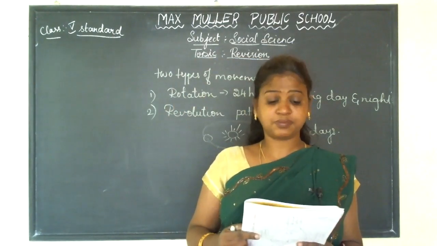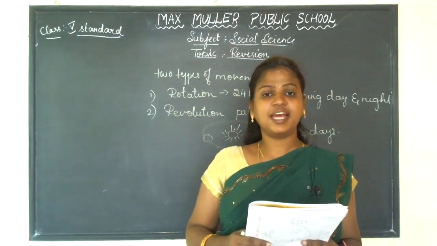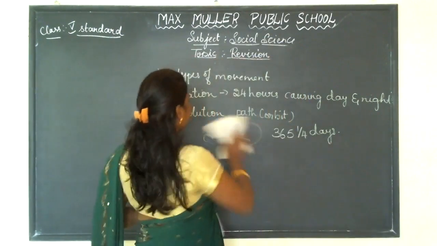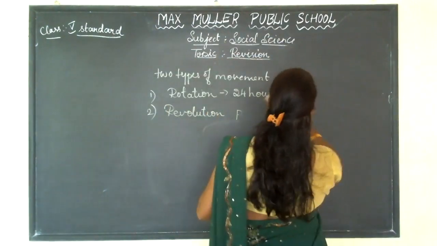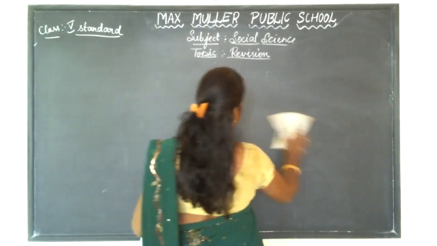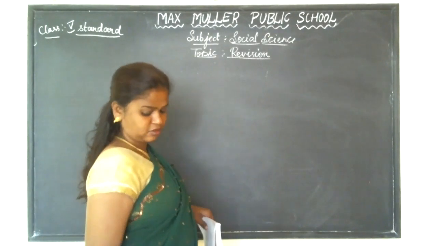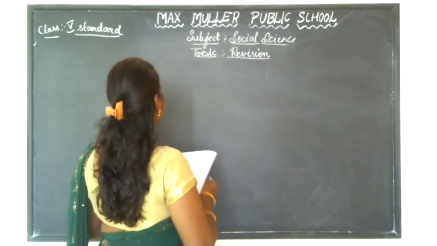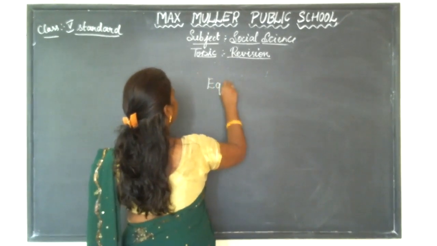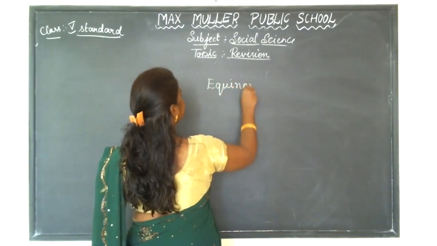Third question. What is an equinox? What do you mean by equinox, children? I have just taught you in the class while explaining the lesson. So, what do you mean by equinox?